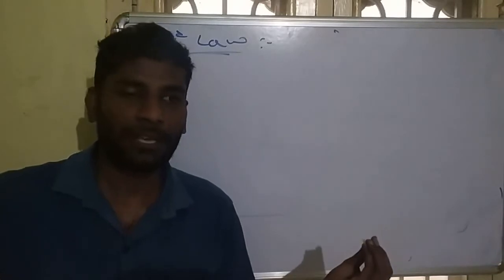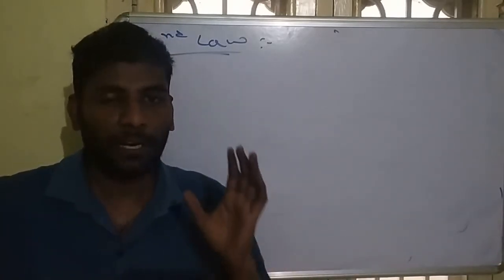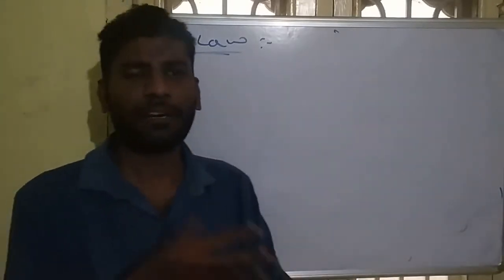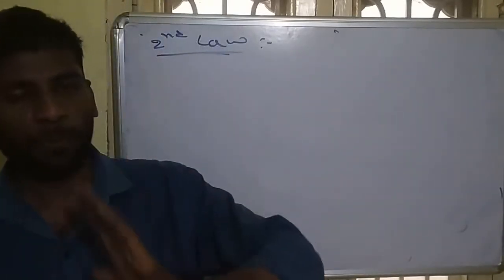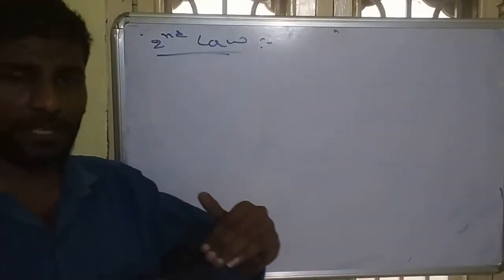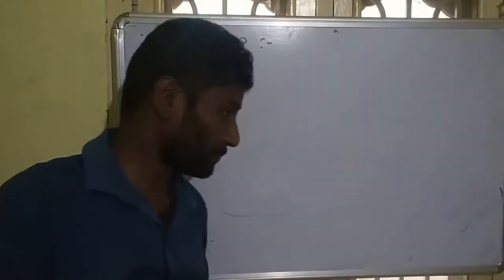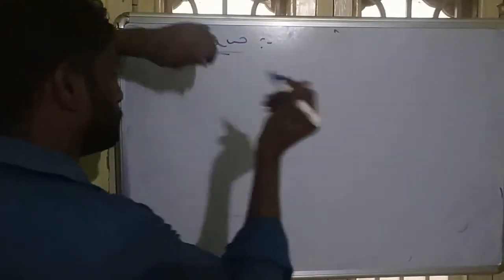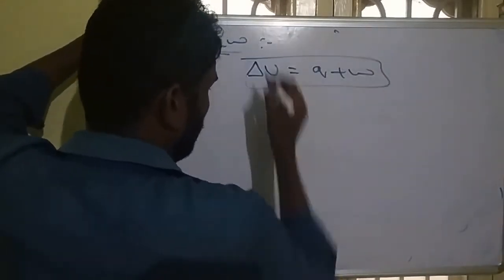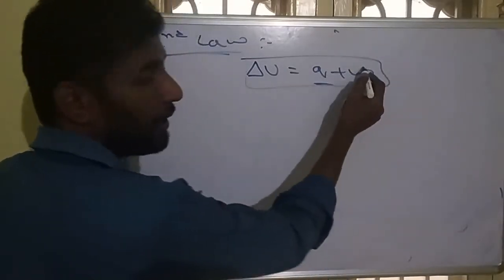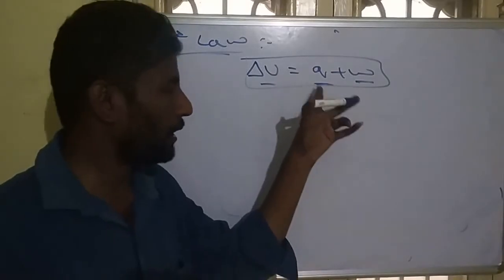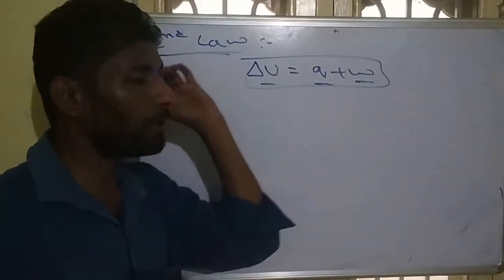So what does the first law say? The first law says that internal energy is always constant for an isolated system. That means energy is neither created nor destroyed. It only changes from one form to another form. For example, delta U, the first law of thermodynamics, equals Q plus W. That means heat and work transferred are equal to the change in internal energy.